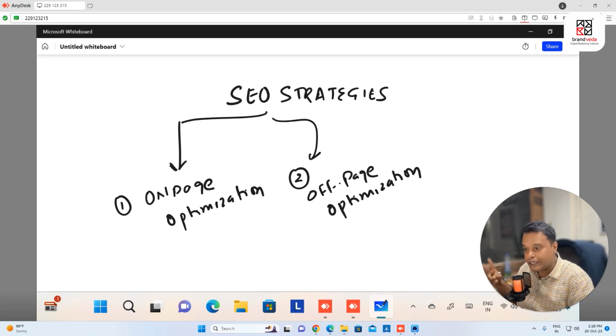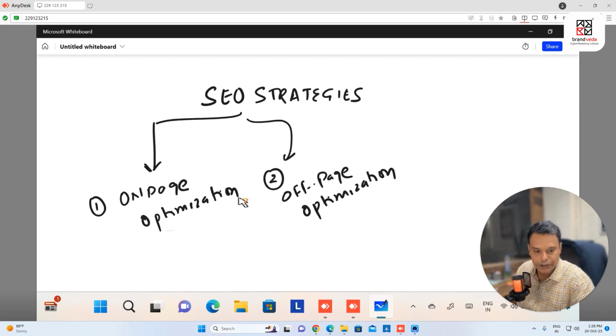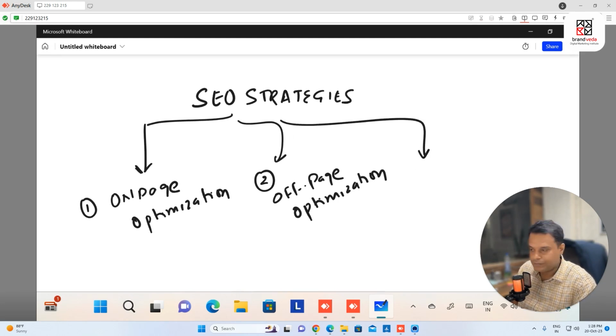And point number three is going to be technical optimization. So these are three major classifications of SEO activities. The top SEO strategies are divided into three parts, and the third is going to be technical optimization.